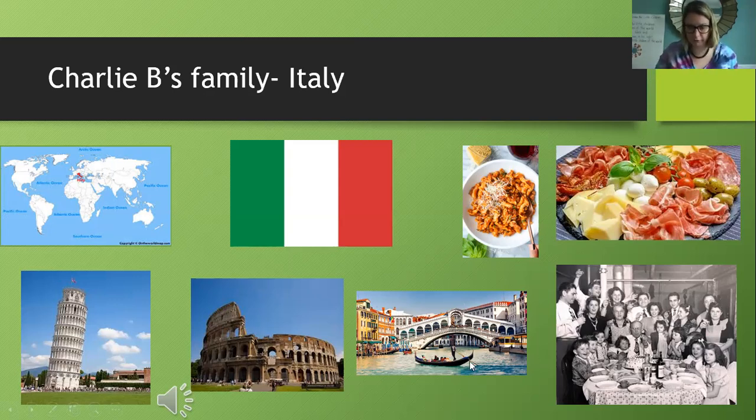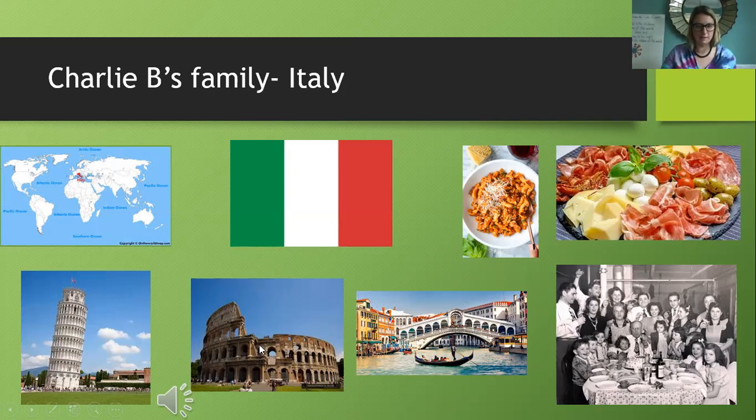This is a gondola, and this is in Venice, kindergarten. Venice has a lot of canals. It's full of seawater, and they have a lot of canals, and they have gondola rides. Isn't that cool? Mrs. Castellano's never been to Venice.